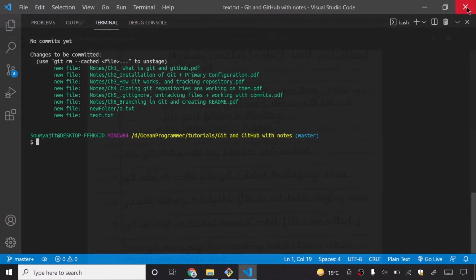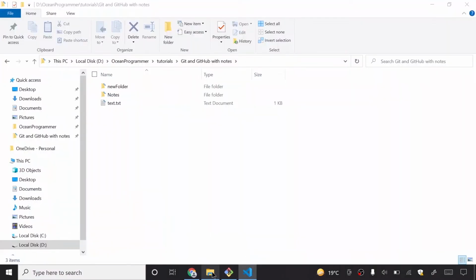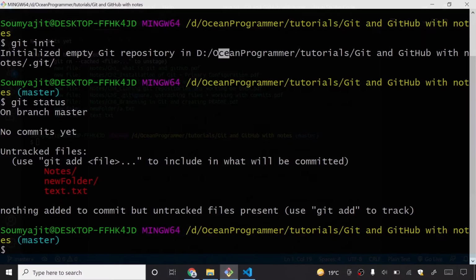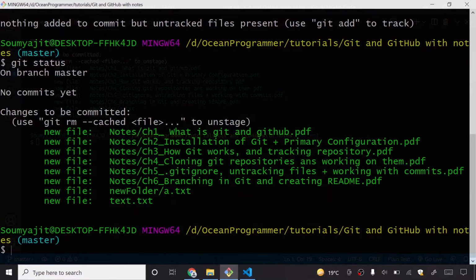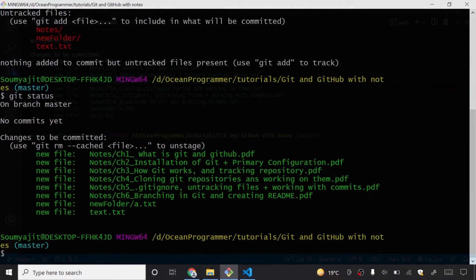If I now close this VS Code, all the files will still be in the staging area, because all the information is stored in my .git folder. If you see here also in my Git Bash, not VS Code, it is saying the same thing.